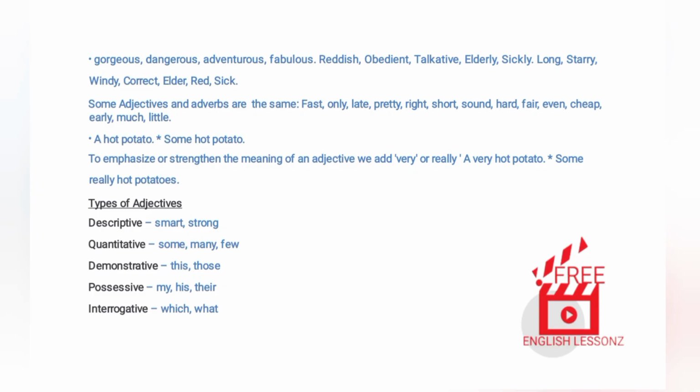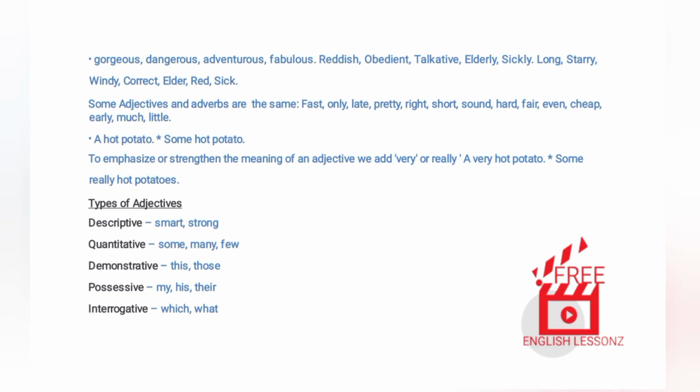A hot potato. Some hot potatoes. To emphasize or strengthen the meaning of an adjective we add very or really. A very hot potato. Some really hot potatoes. Types of adjectives. Descriptive: smart, strong. Quantitative: some, many, few. Demonstrative: this, those. Possessive: my, his, their.